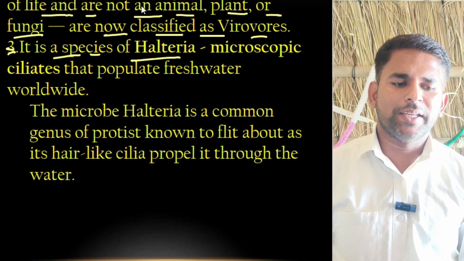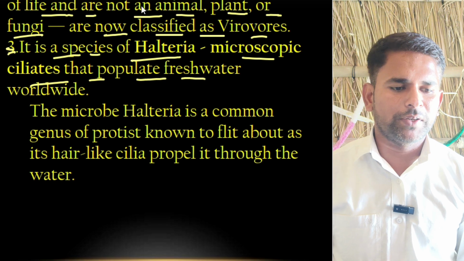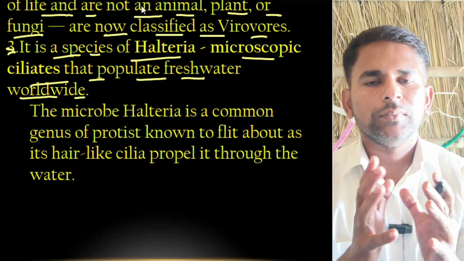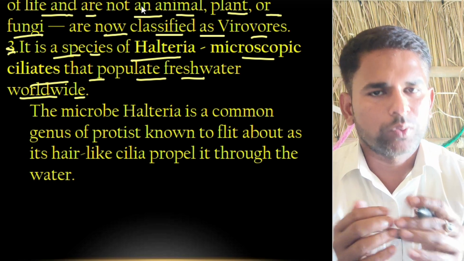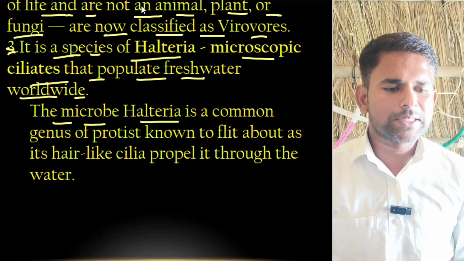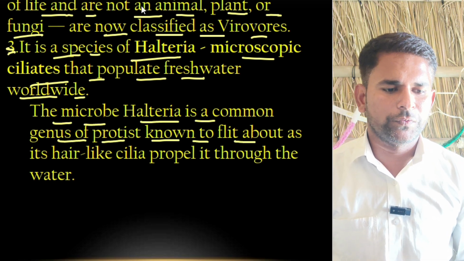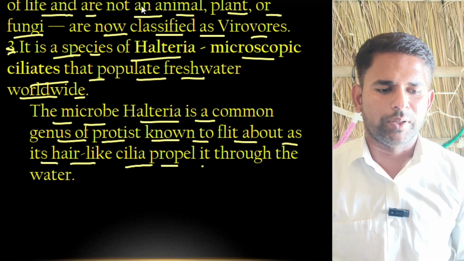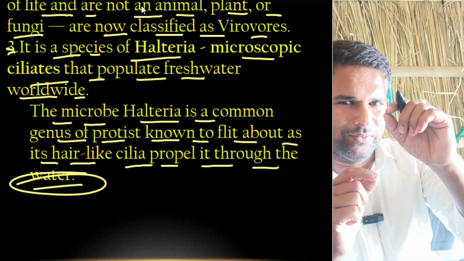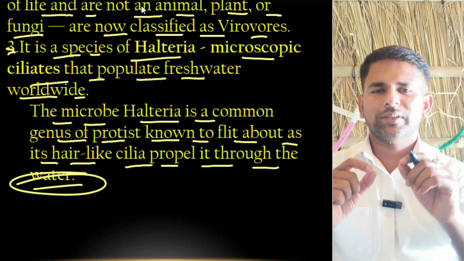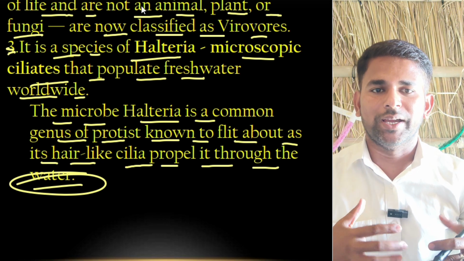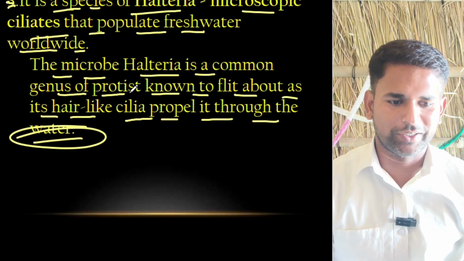Okay, now the third point: it is a species of Halteria, microscopic ciliates that populate fresh water worldwide. Halteria means a type of species living in water. So they are telling it comes under Halteria, the fresh water. Okay. The microbe Halteria is a common genus of protist known to flit about as its hair-like cilia propel it through the water. Cilia means something very thin, like a hair structure. So they are telling about the size and the structure. No problem. Don't get confused.